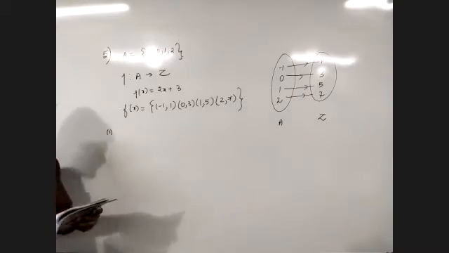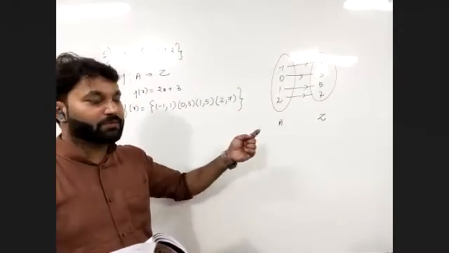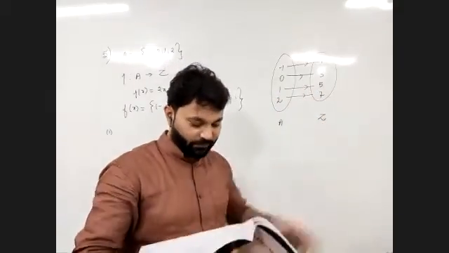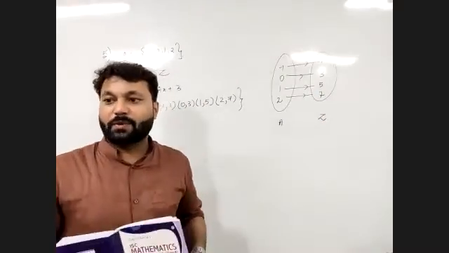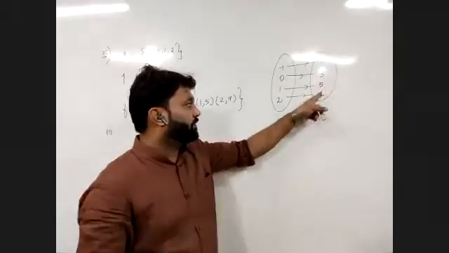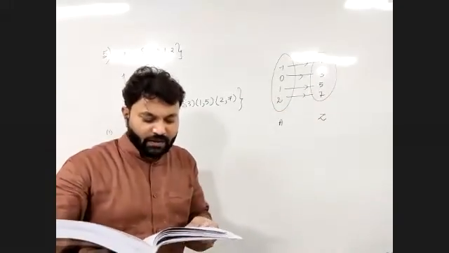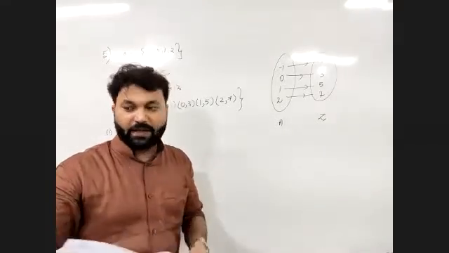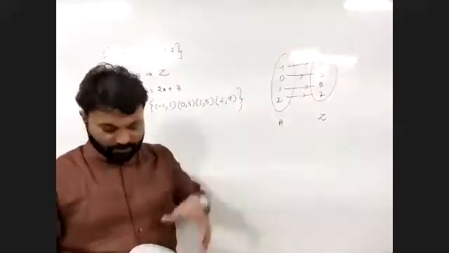First part, find the image of 1 under f. What is the image of 1? Image of 1 is 5. Then after that, compute x if f(x) is equal to 5. If f(x) is equal to 5, what will be the value of x? 1. Then find the pre-image of 1 under f. Pre-image of 1 is minus 1.